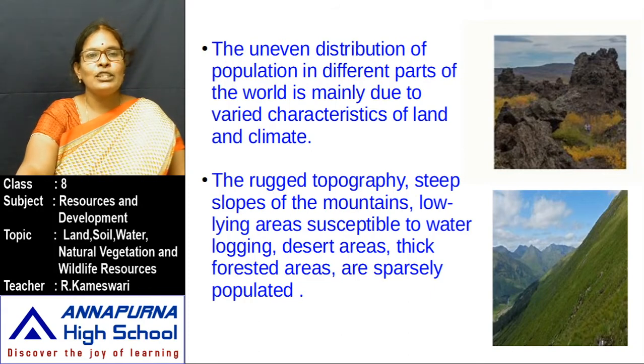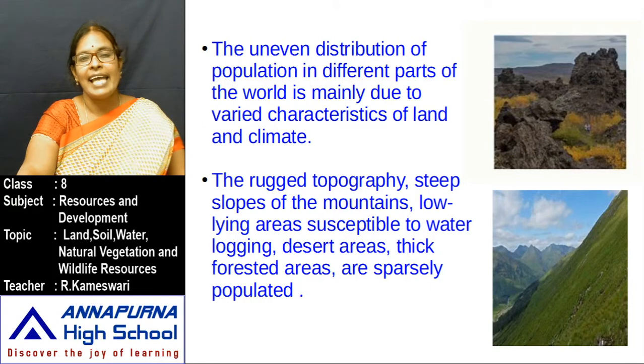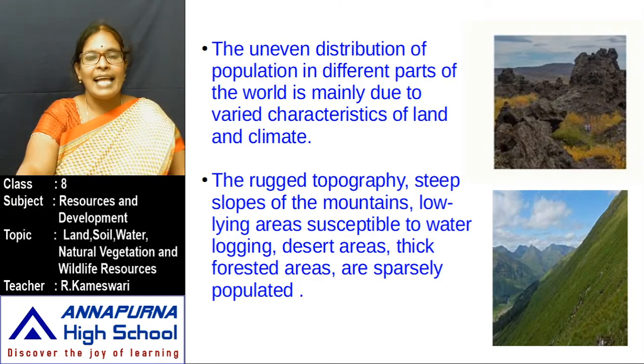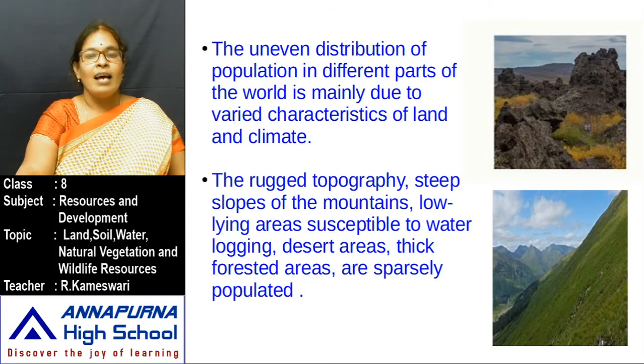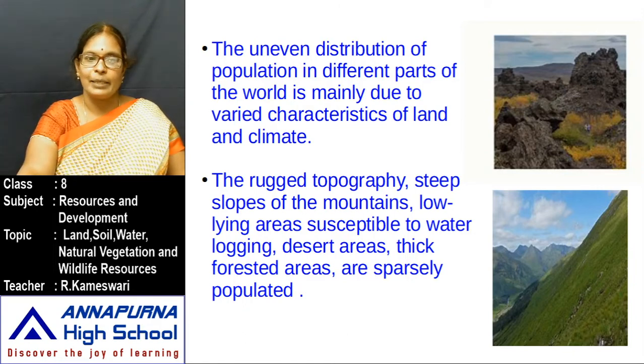The uneven distribution of population in different parts of the world is mainly due to varied characteristics of land and climate. Based on the land and climate, people have chosen those areas. The climate is suitable, the land is very nice, so those areas are suitable for human beings to live. Which types of areas are not suitable for human beings to live? Yes.